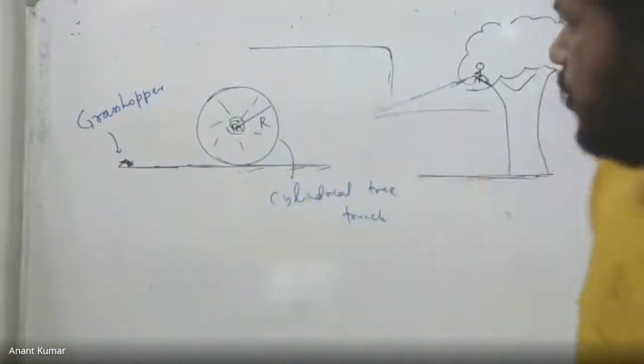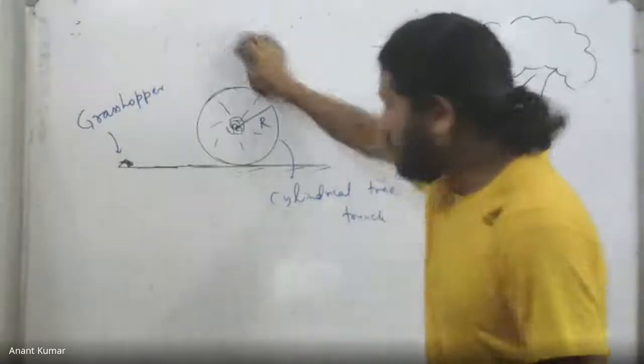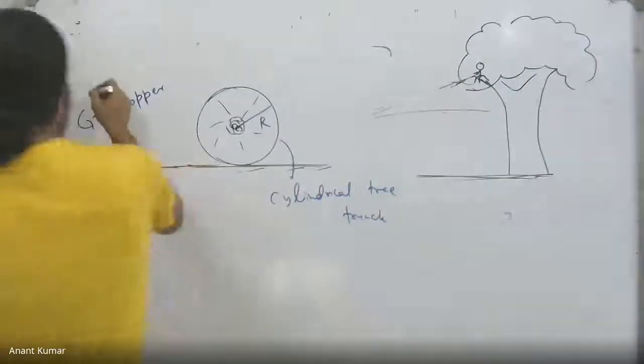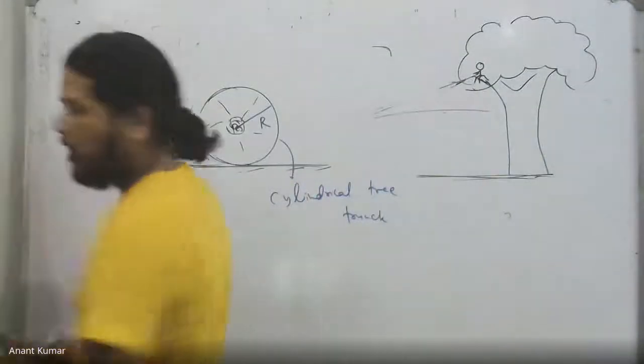we need to figure out what the grasshopper, a lazy grasshopper, so it just wants to exert the minimum possible effort over there.